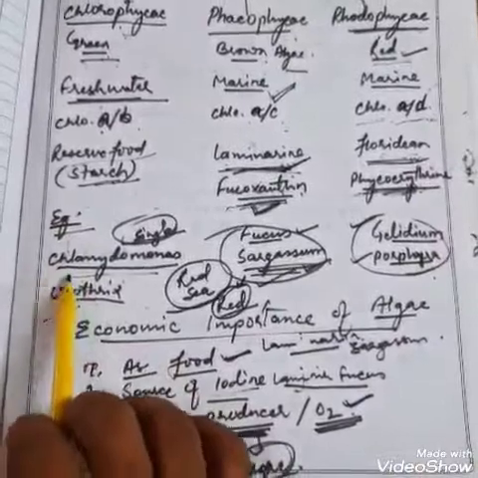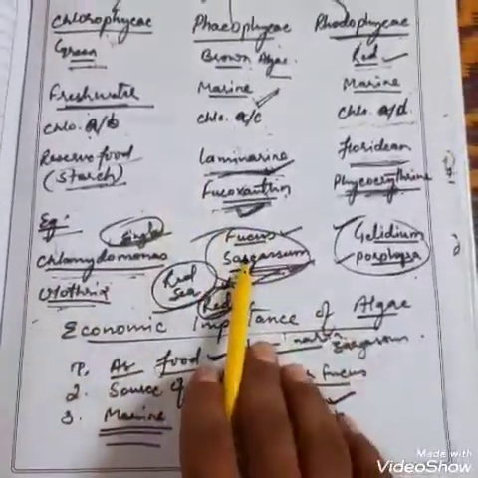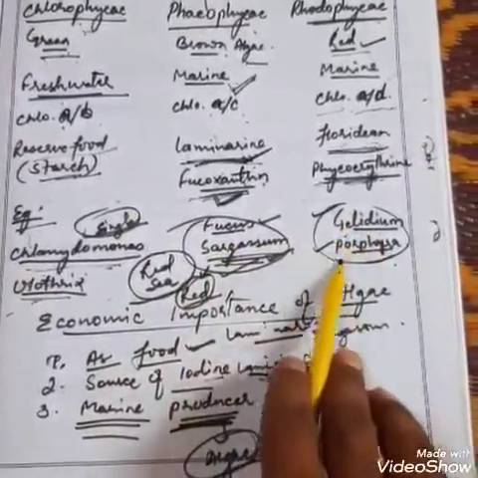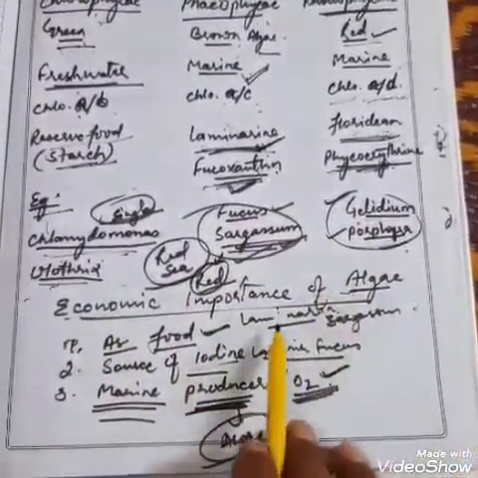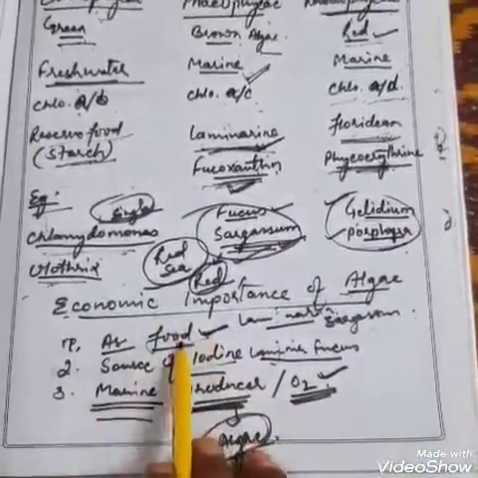Examples of Chlorophyceae are Chlamydomonas and Ulothrix. Examples of Phaeophyceae are Fucus and Sargassum. Examples of red algae are Gelidium and Porphyra. They have some economic importance also. Algae such as Laminaria and Sargassum are a very good source of food. So they are used as food.